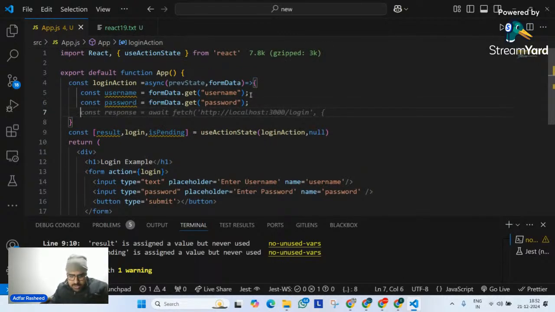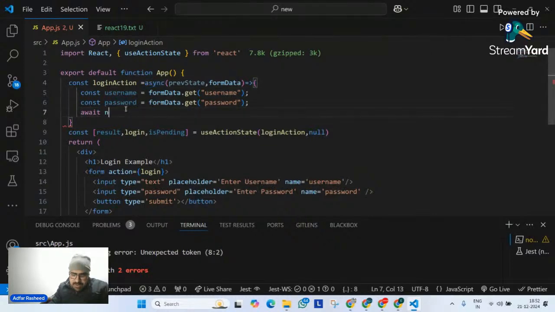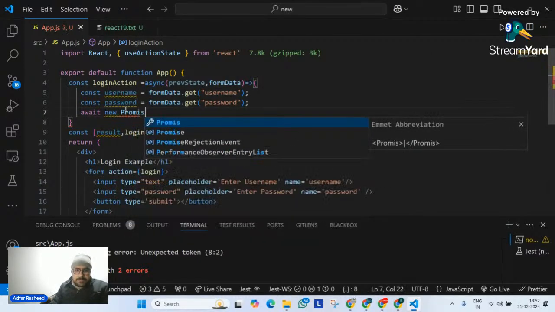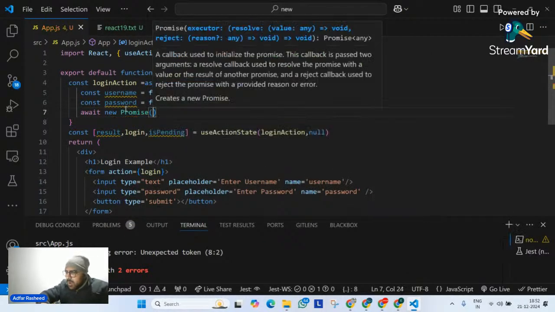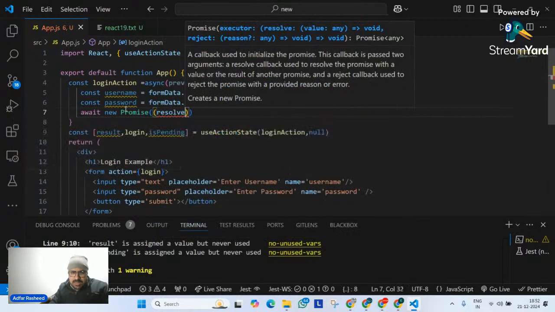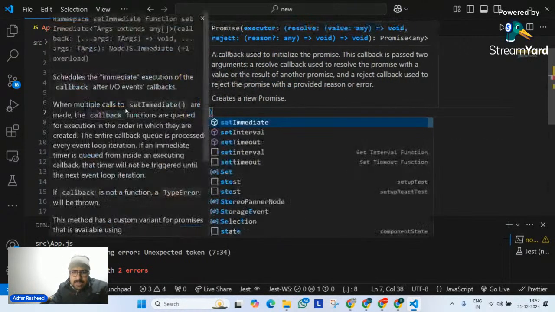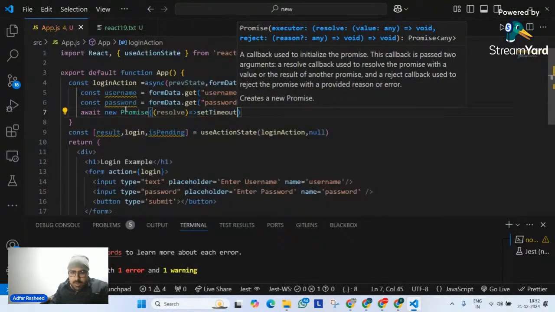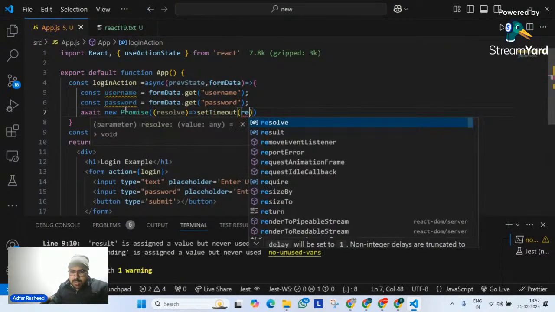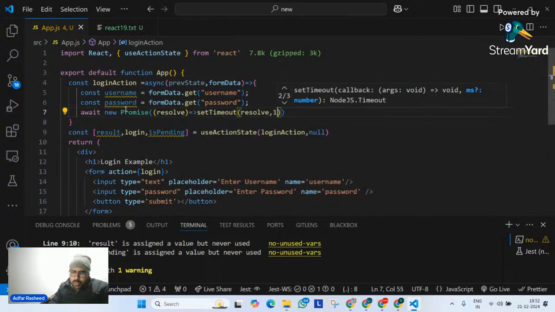So I will simply say await. For that, have I implemented async? Yes. Await a new promise. Done. This promise is for what? A dummy check, nothing else. Resolve, and then I will simply tell it, please implement a setTimeout, and this setTimeout will simply execute resolve after 2 seconds.